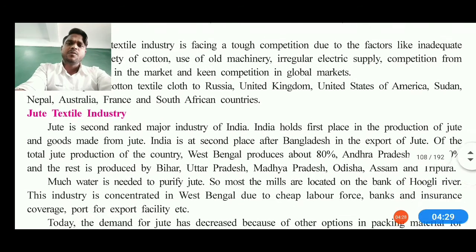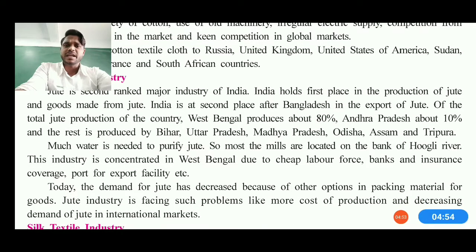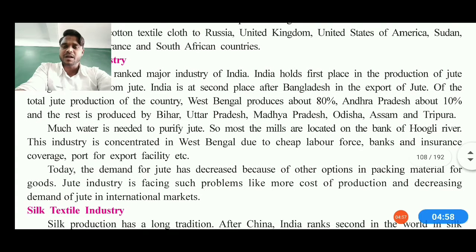Now moving on to more agro-based industries, as you can see on the screen, this is the jute textile industry. My dear students, jute is the second ranked major industry of India, and India holds first place in the production of jute. India is also second after Bangladesh in the export of jute goods. Out of the total jute production of the country, West Bengal holds about 80%, Andhra Pradesh about 10%, and the rest is produced by Bihar, Uttar Pradesh, Madhya Pradesh, Orissa, Assam, Tripura and others.